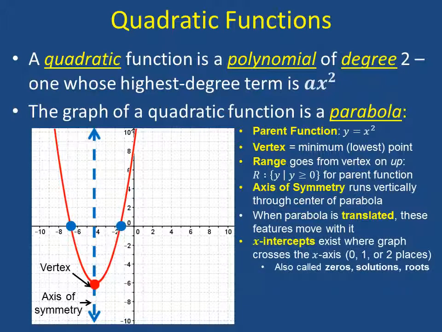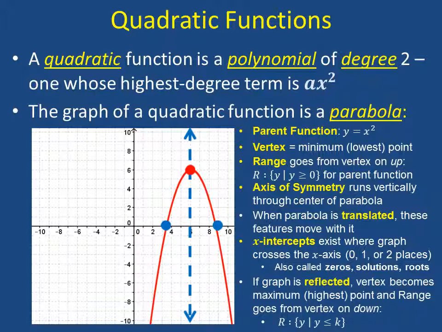We want to focus on the x-intercepts. These exist where the graph crosses the x-axis. This could be in two places as shown, could be in one place, or it might not happen at all. These are also called the zeros, the solutions, or the roots of the equation.